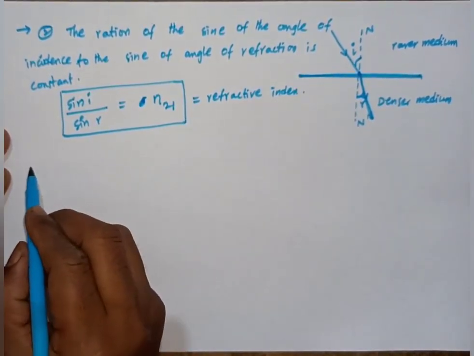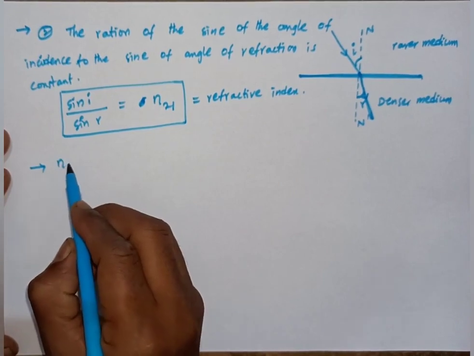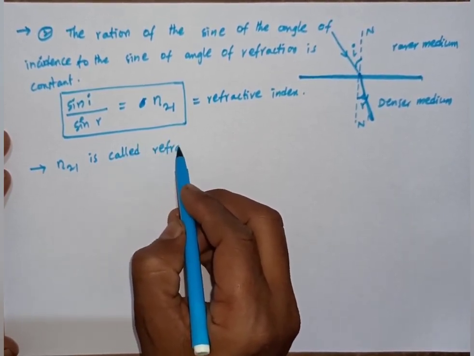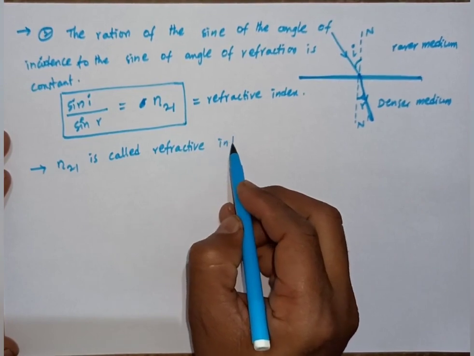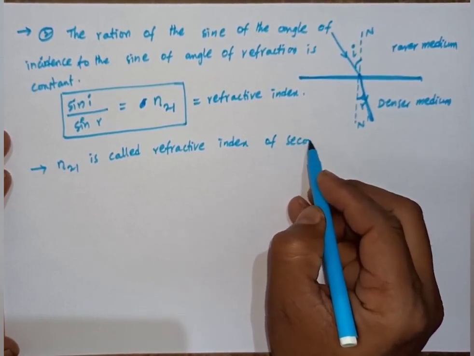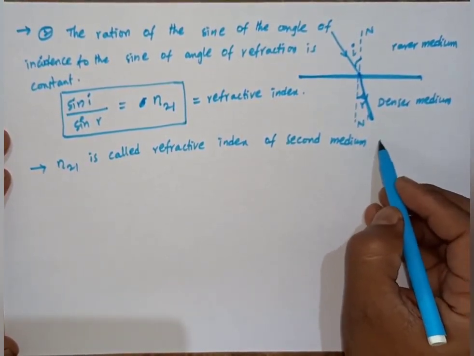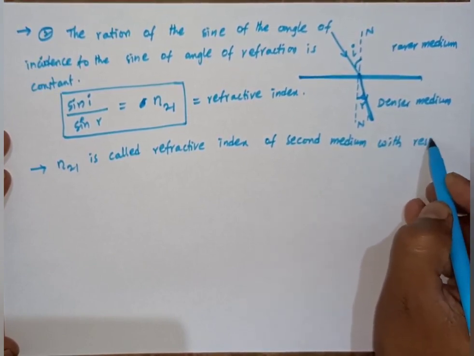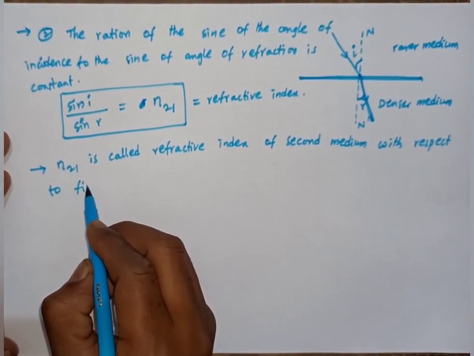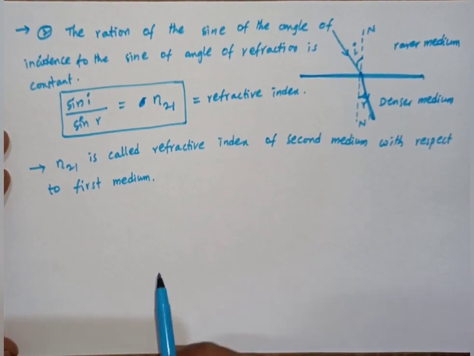So here n21 is called the refractive index of the second medium with respect to the first medium.